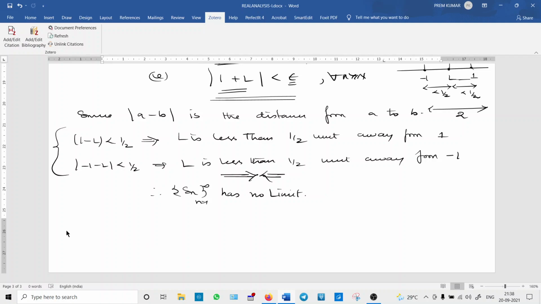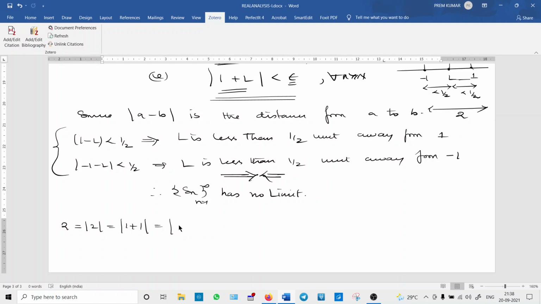Now, without the help of geometry, how do we prove that the sequence has no limit? See how they approach it. This 2, I can write as the absolute value of 2, which is |1 + 1|. See how they find the contradiction.